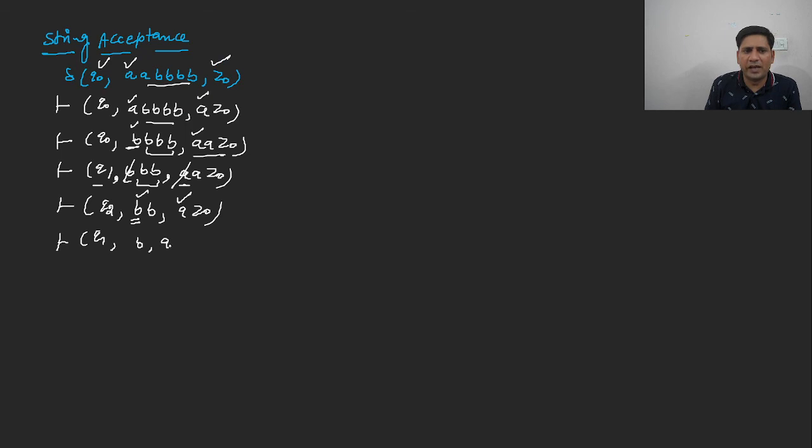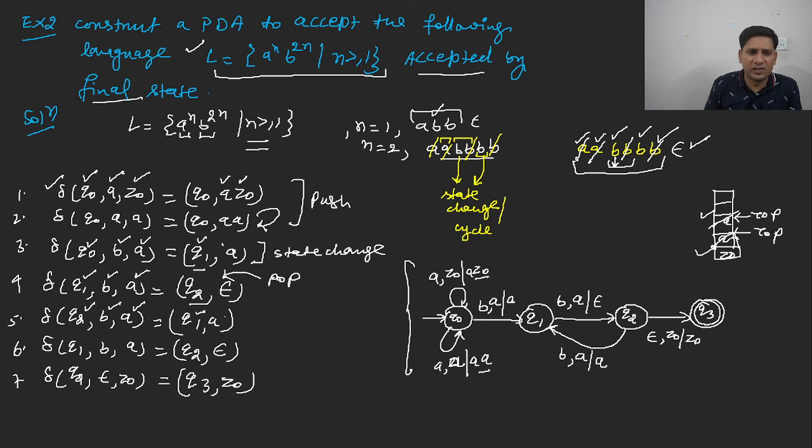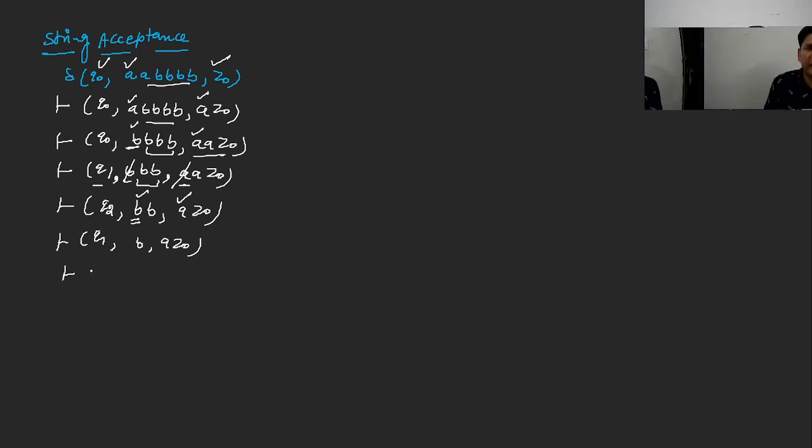Now B, A, Z. Now you are on Q1 state. Now this transition function will be followed. Q1, B, A. This transition will be followed. B is the input, A is the topmost symbol. It will be popped and the state will become Q2.